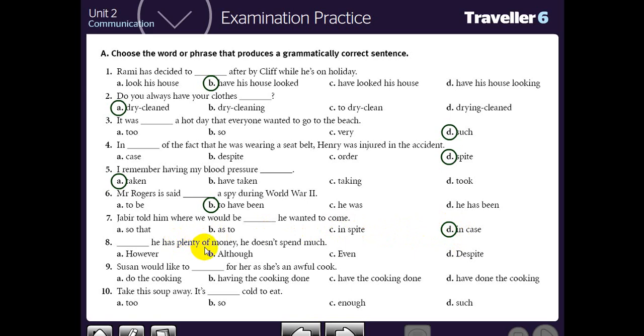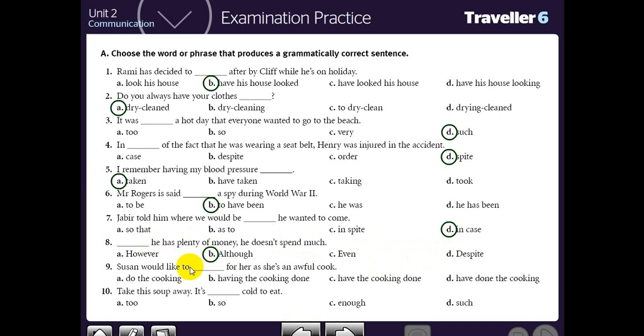However, he has plenty of money, he doesn't spend much. Or although he has plenty of money, he doesn't spend much. Despite can't be followed by a pronoun. So your choice will be either however or although. However is usually used inside the sentence. So the right one will be although.